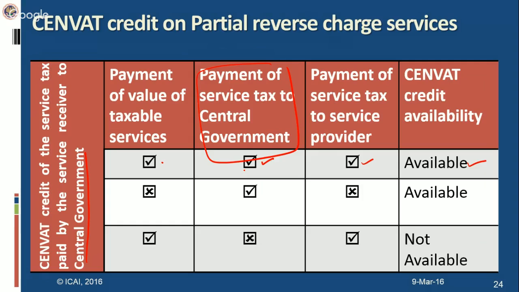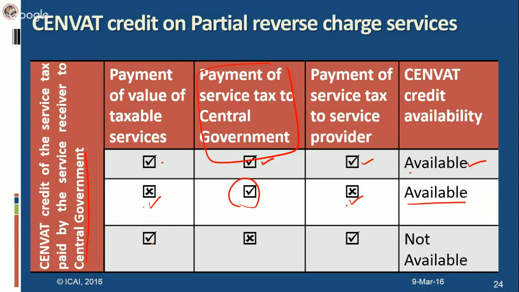Payment has been made to central government, so credit will be available, like in case of full reverse charge we see. In second case, the value has not been paid. Service provider has not been paid the service tax also. We make service provider two payments: value of taxable service and the service tax which he has to deposit to central government. So both these have not been paid. Only the service receiver's portion of service tax has been deposited with central government. So this portion he can take the credit.